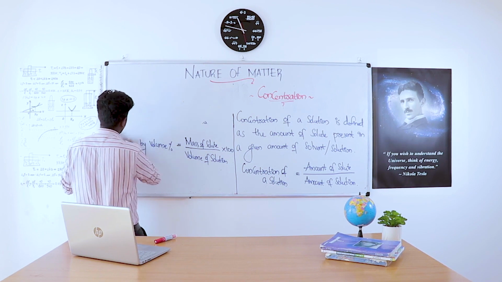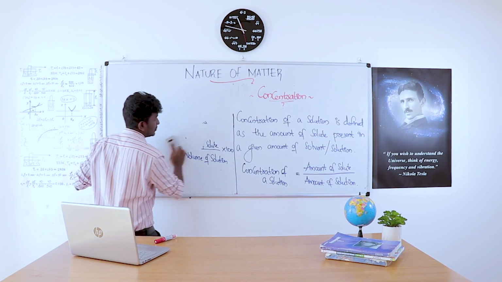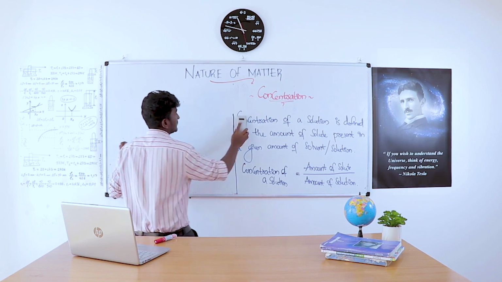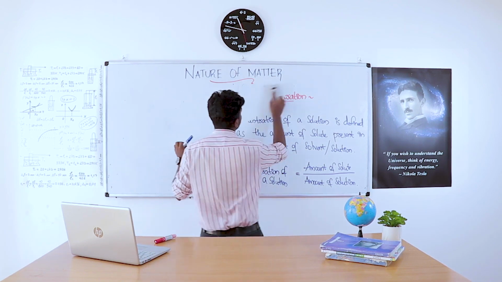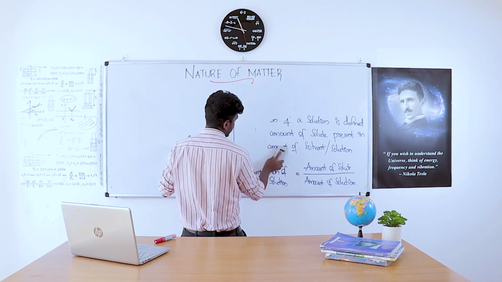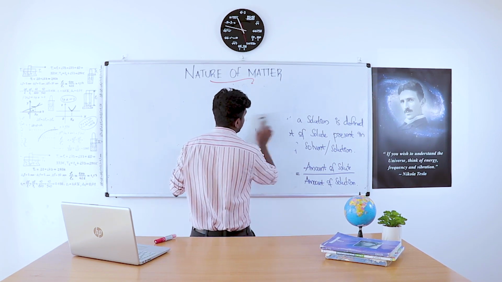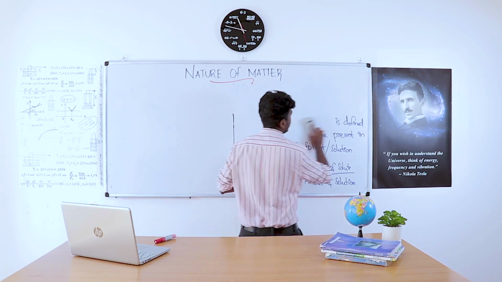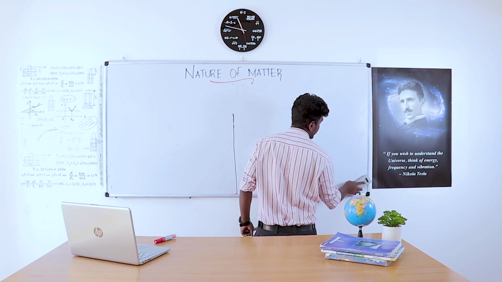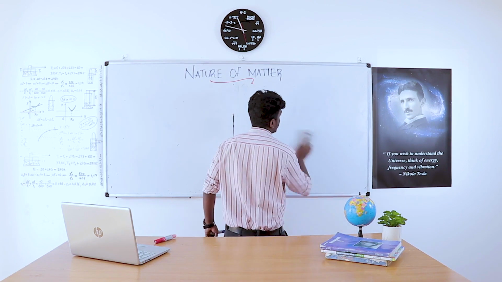Now, you are familiar with the term concentration of a solution and the ways to express it. The remaining topics in our chapter, colloids and suspension. We have to define colloid and its properties, suspension and its properties.